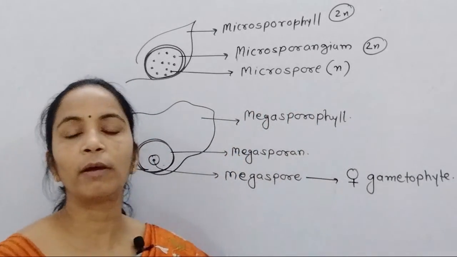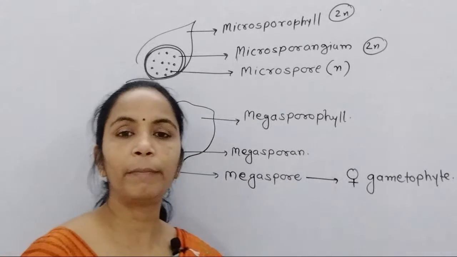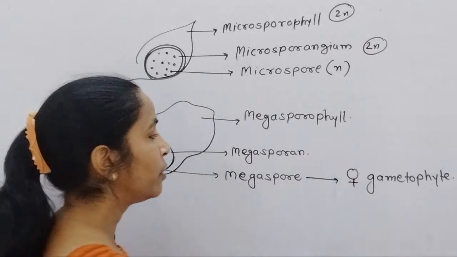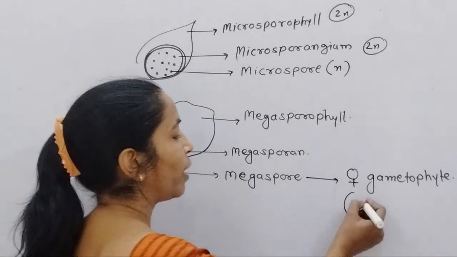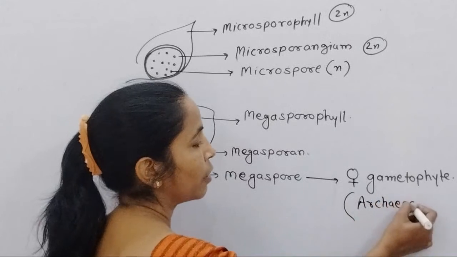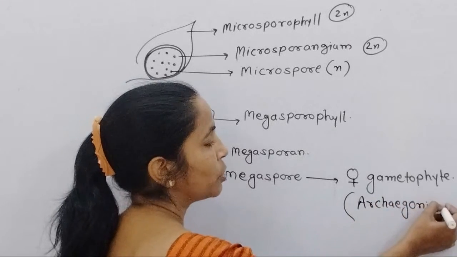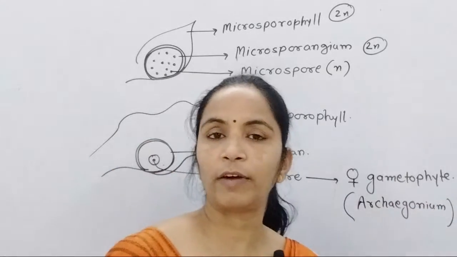Microspore leads to the development of the male gametophyte and megaspore leads to the development of the female gametophyte. This female gametophyte in gymnosperms is also called archegonium. So this you remember very well. Archegonium is a female gametophyte.